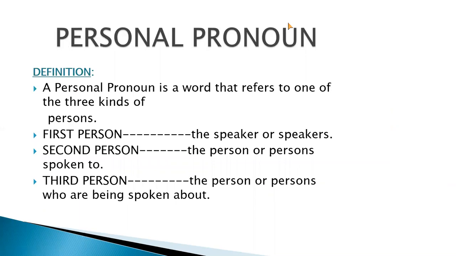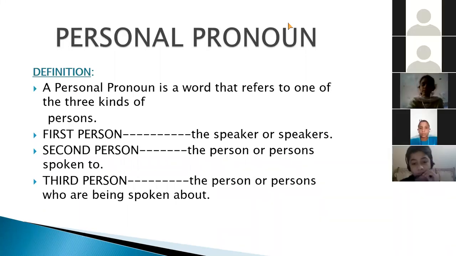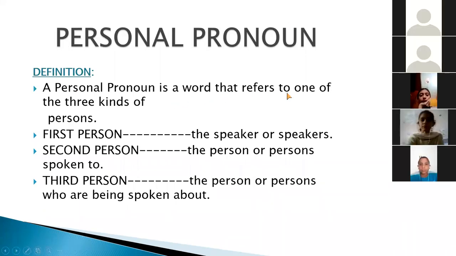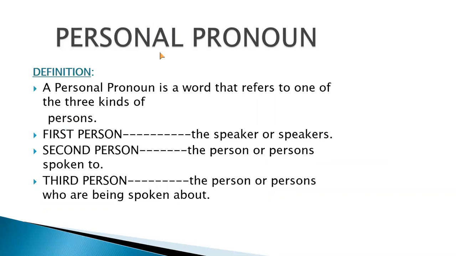A personal pronoun is a word that refers to one of the 3 kinds of persons. Okay, there are actually 3 kinds of persons. And when we talk about the personal pronoun, it means we are actually relating to these 3 persons.